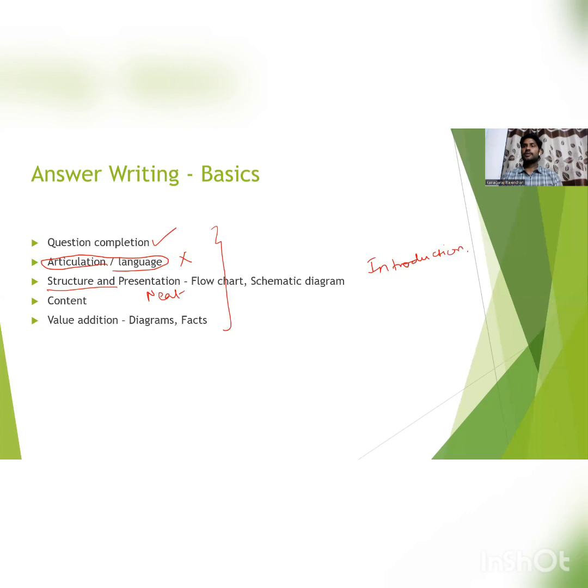Again, in the introduction part, for agriculture, no need to worry about that. We can simply give a definition as an introduction for any topic, whether it is integrated farming system, integrated pest management, nutrient management, herbicide resistance, agroforestry, or social forestry. For any topic, we can simply give the definition as an introduction, and then maybe we can include facts and all. Then the main body, and finally one conclusion.